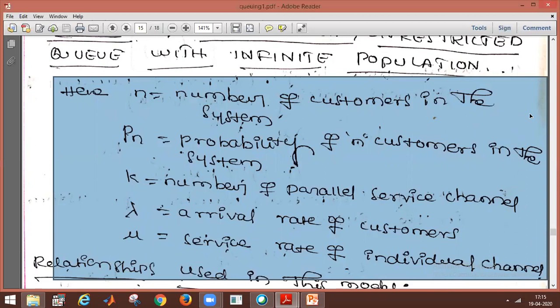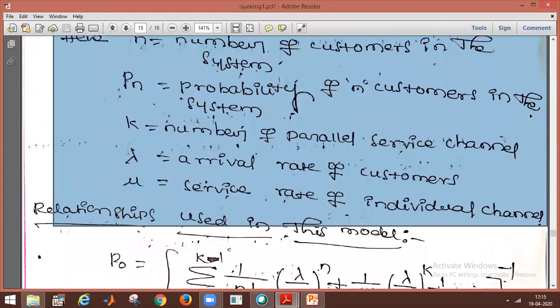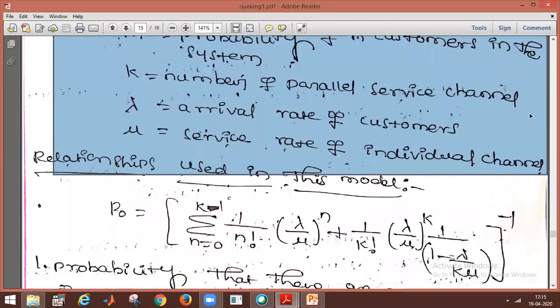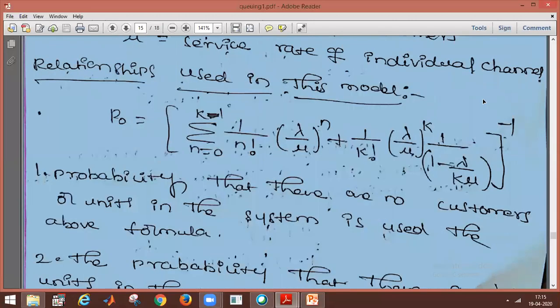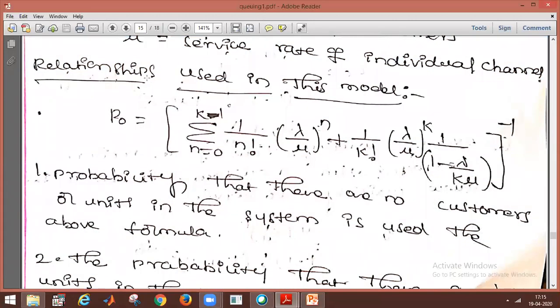Lambda is the arrival rate of customers and mu is the service rate of an individual channel. So what are the relationships in this model?